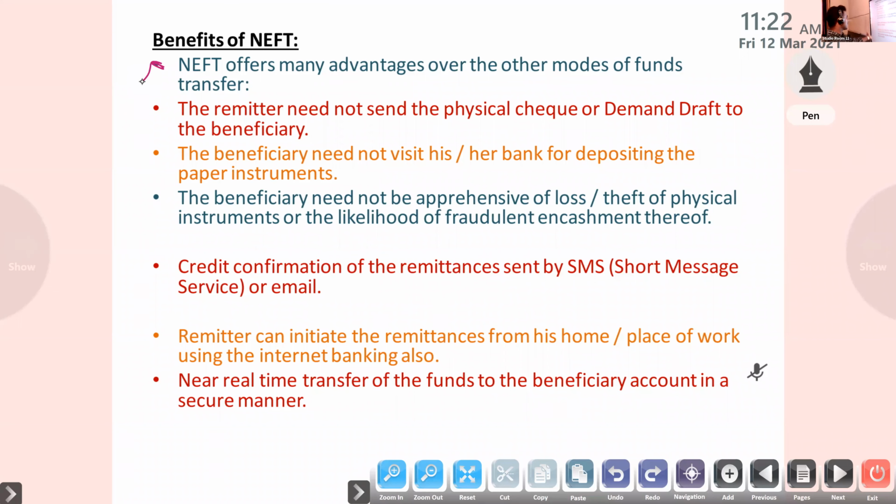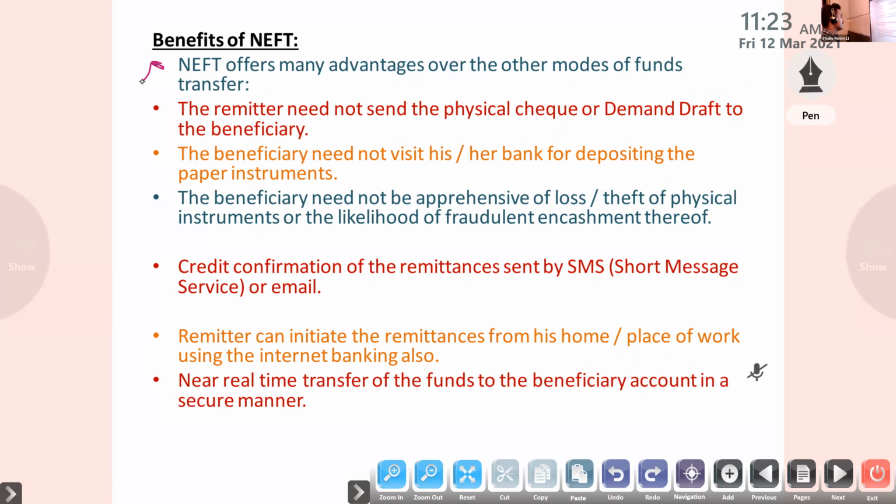Next one, credit confirmation of the remittance sent by SMS. So after transferring the amount from my account to Shubham Pal's account, I will get an SMS that the account is debited. Shubham Pal will get a message that the account is credited by rupees, this much amount.